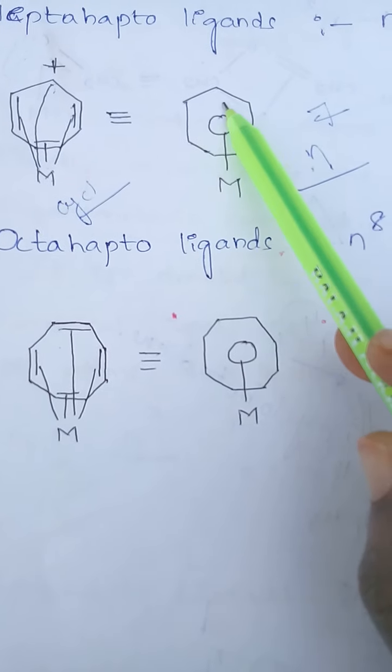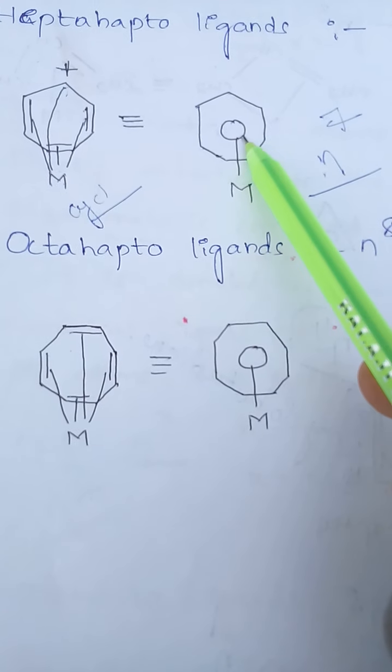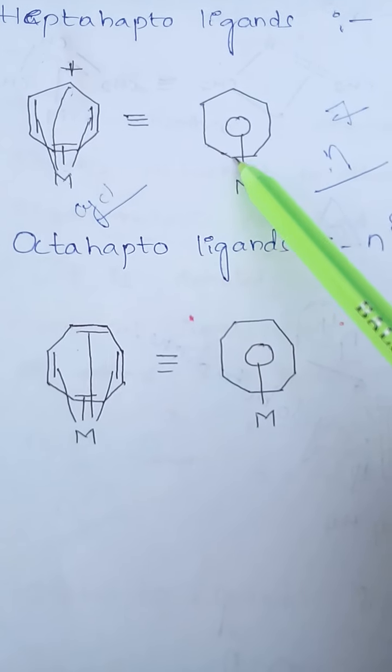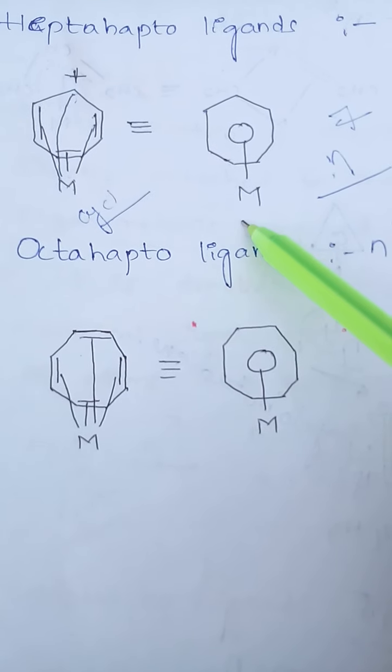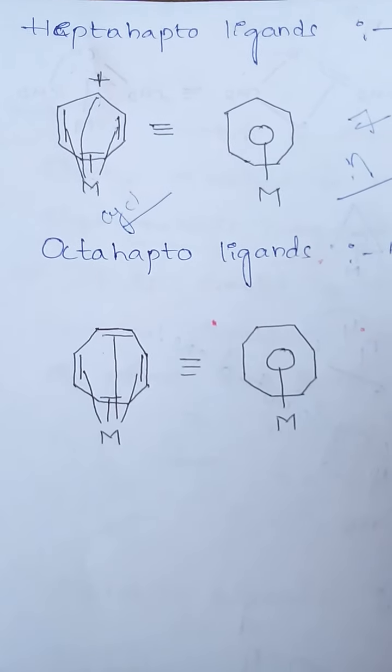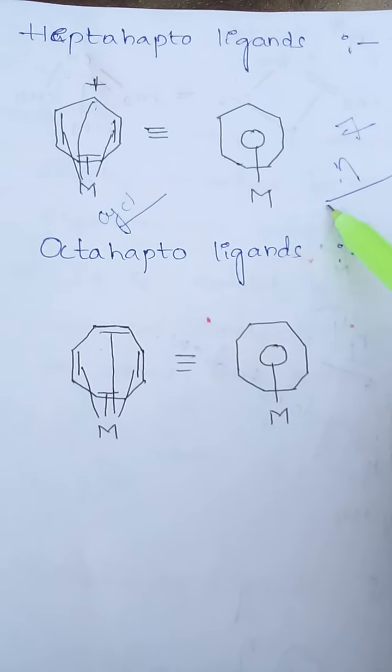And also the circle indicates the metal is attached with all the atoms in the compound. So we can consider the hapticity to be heptahapto in the cycloheptatriene.